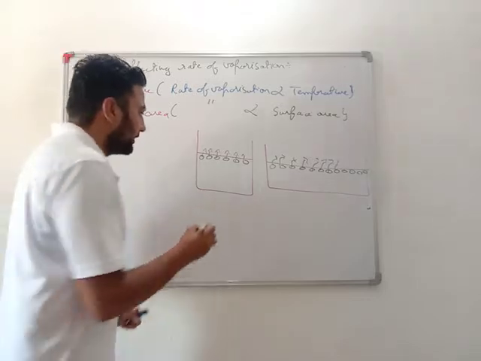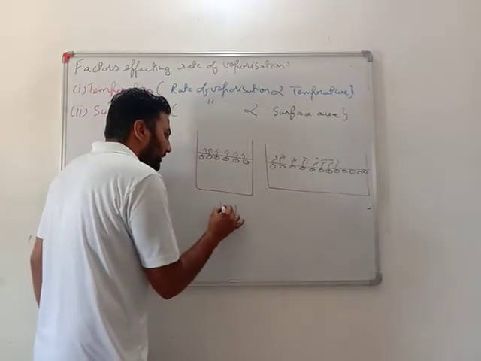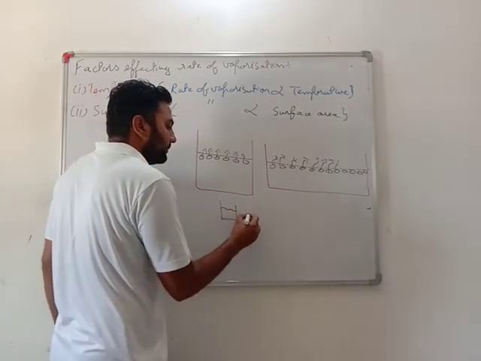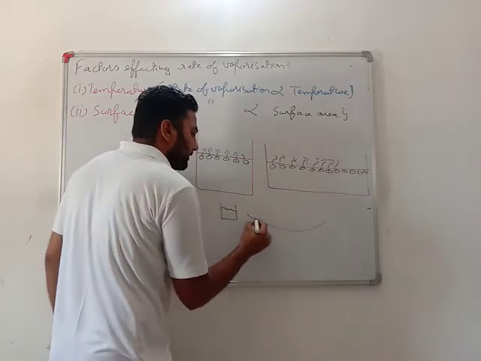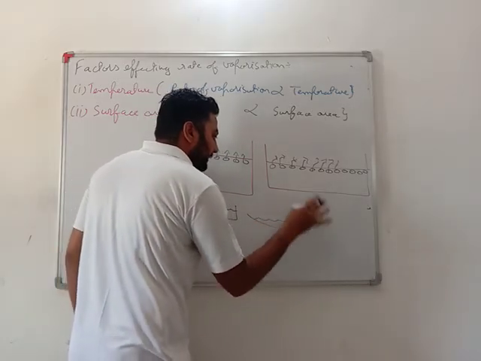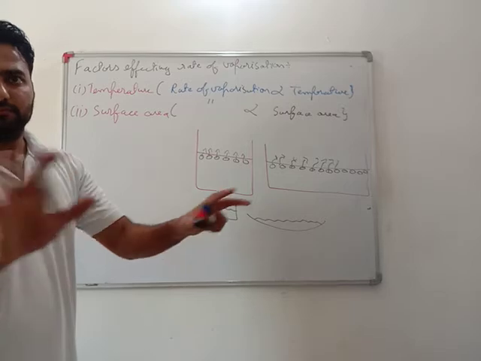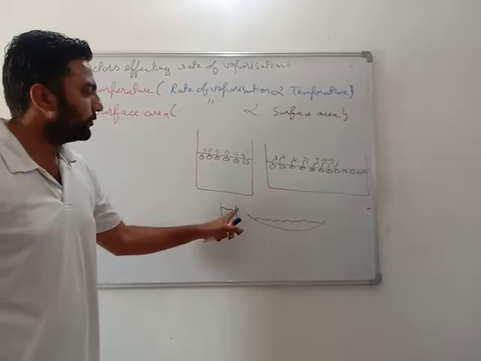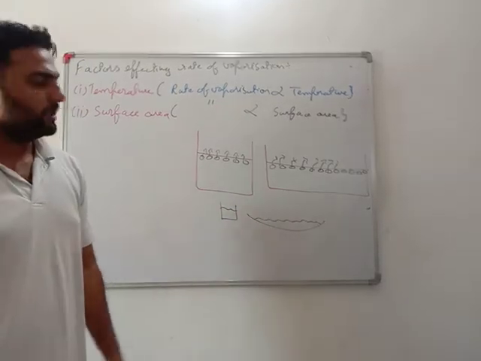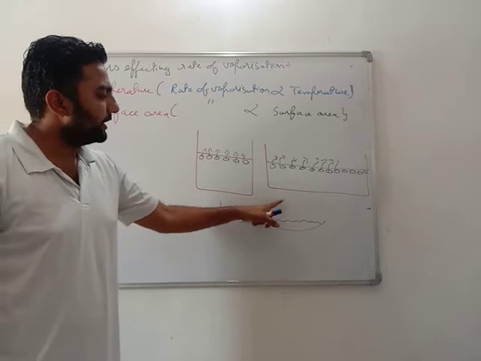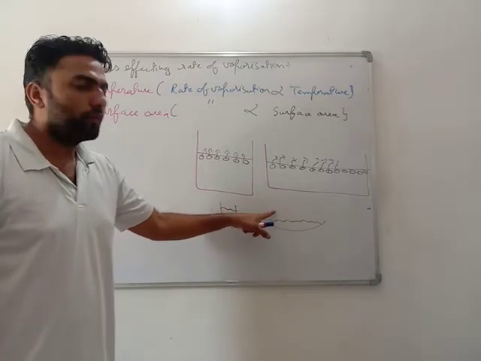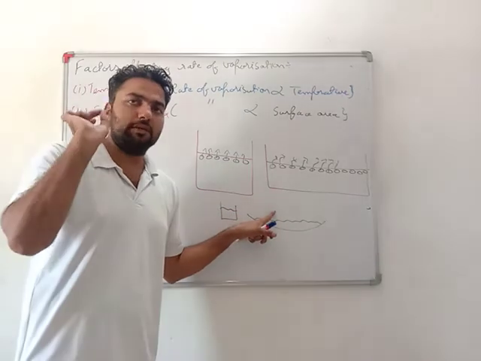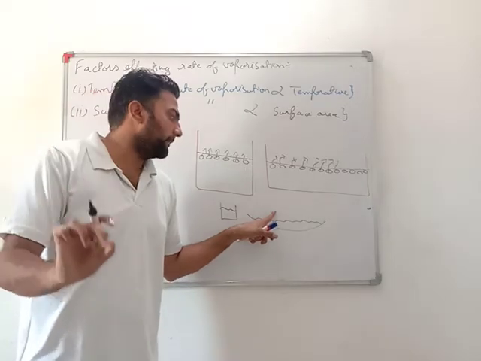You might have seen when you drink coffee or tea in a cup, to make it colder or less hot, you put this into a saucer. Yes or no? Why? Because this gets converted into vapor and leads to cooling. Don't worry, we will see how the vaporization process leads to cooling.